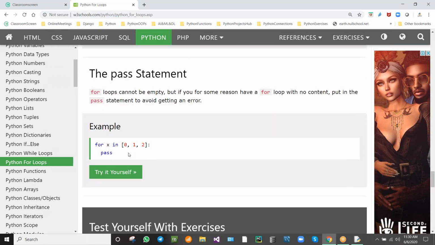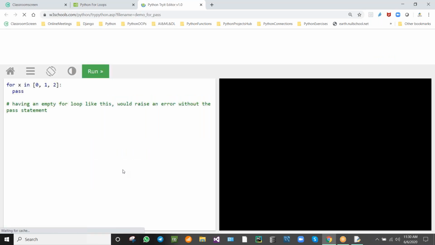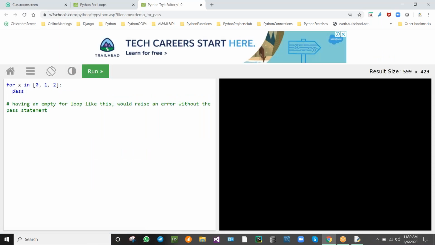Next, nested loop and pass. We know the pass already. It will be like this: starting, ending. This is the list. Directly we can write the list 0, 1, 2 like this. If we use the pass, it won't display any output.